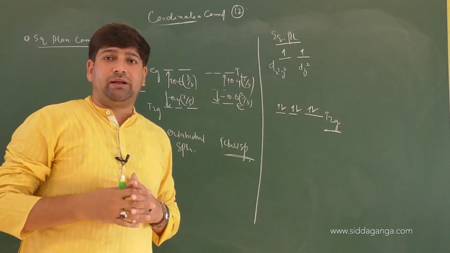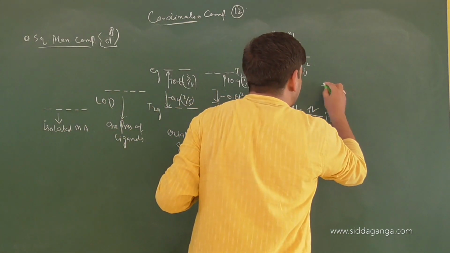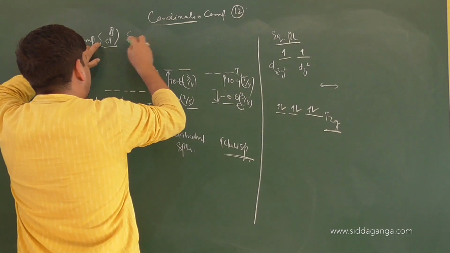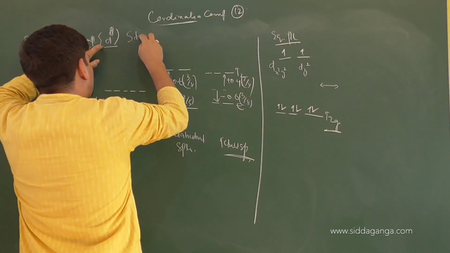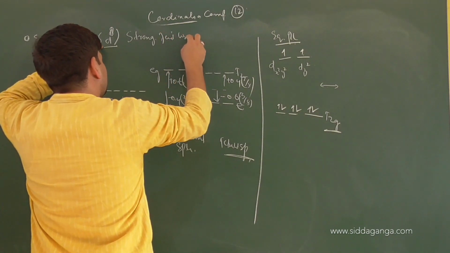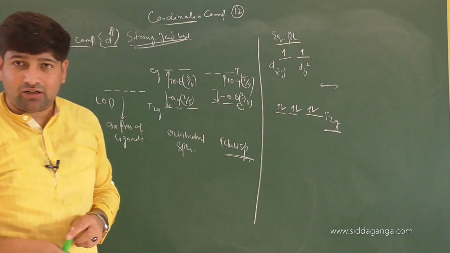Now when will a square planar complex be made? Children, square planar complexes are made when d8 configuration is present in strong field ligands. Which field? Strong field ligand. Am I clear or not?